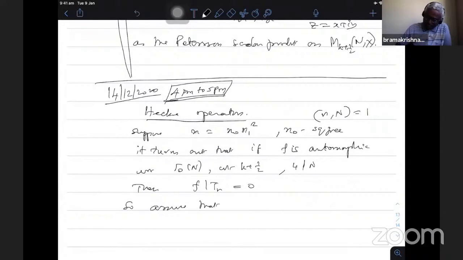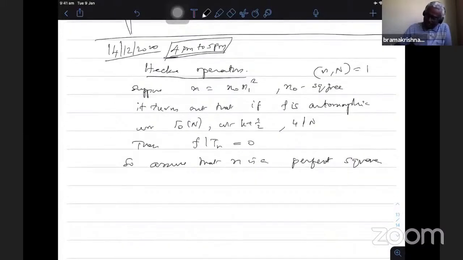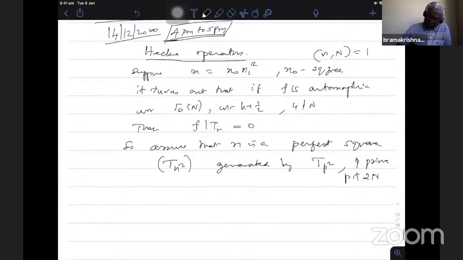So assume that n is a perfect square, and then consider the Hecke algebra of T_{n^2}. It is generated by T_{p^2}, p a prime, and p not dividing 2N. So if p is a prime, I need not say 2N here because N is already even in this case, 4 divides N, so p not dividing N. If p does not divide N, then